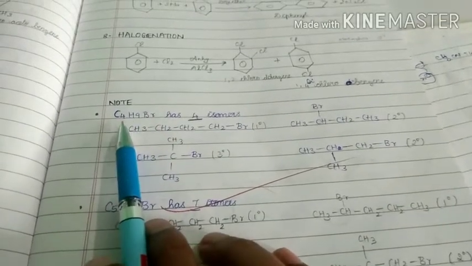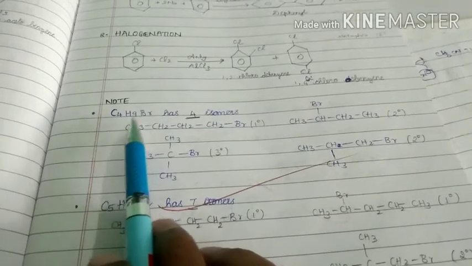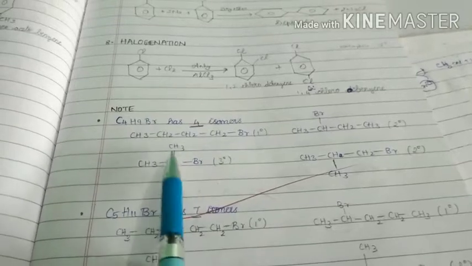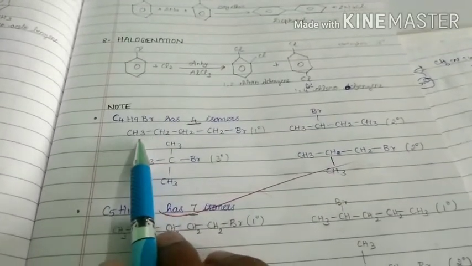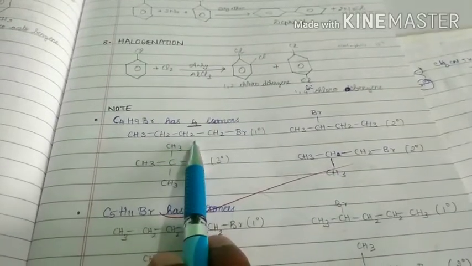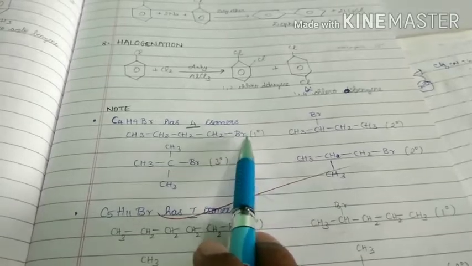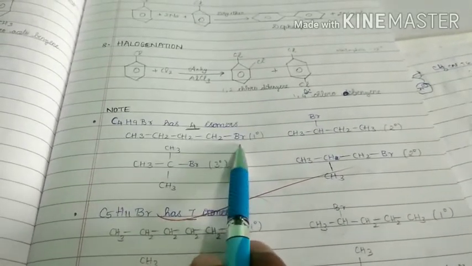That is, how many isomers are possible for the C4H9Br compound? How many isomers means how many structural isomers. That means we have to write the possibilities. This is one possibility, CH3CH2CH2CH2Br. This is a primary alkyl halide. Why can we say that? Because this halogen is present on a carbon that is attached to only one carbon. That is why it is called primary.